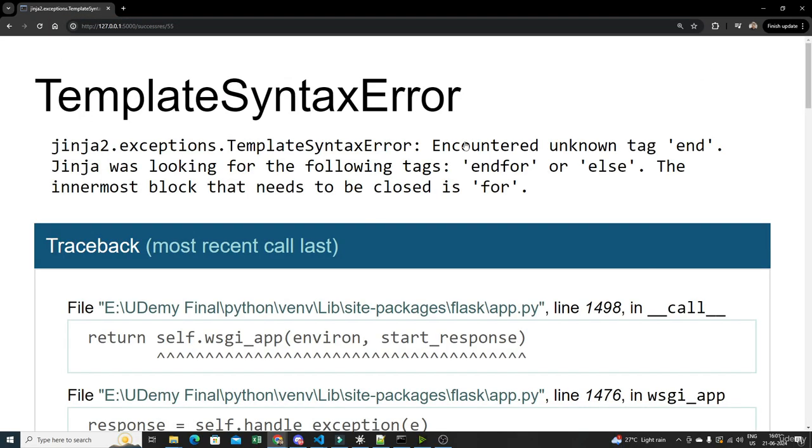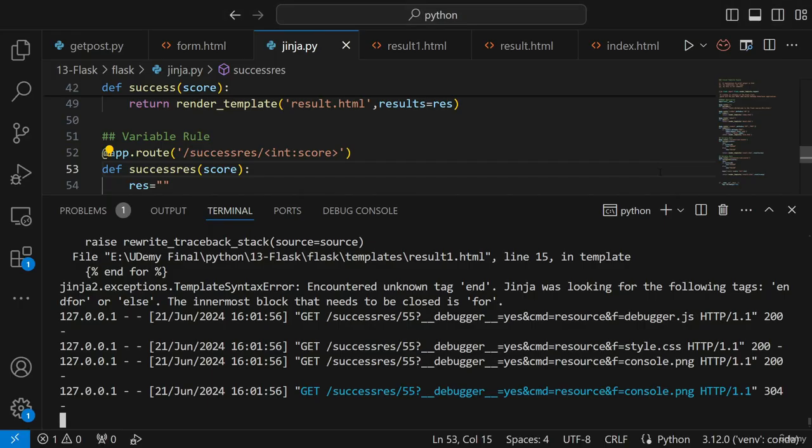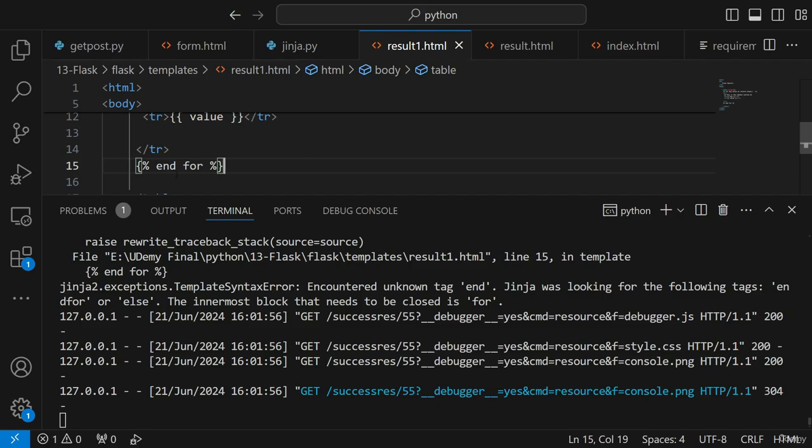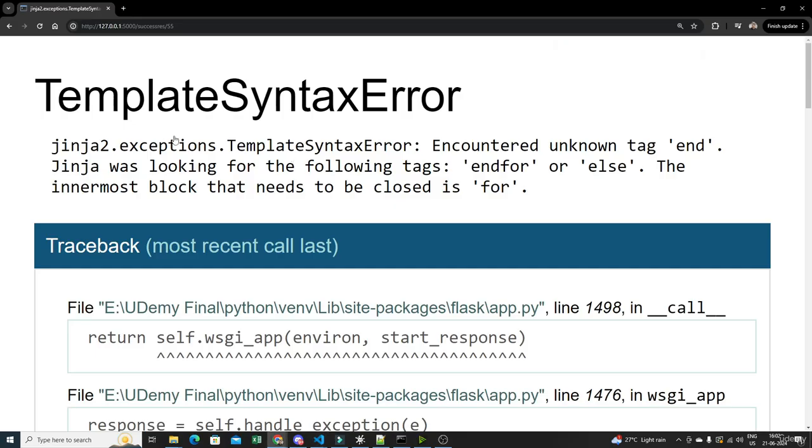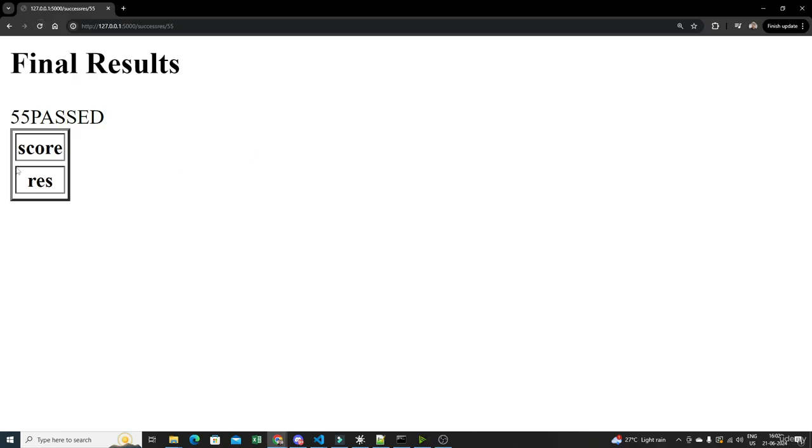Now see, it says an unencountered tag, and Jinja was looking for the following tag: endfor or else. So what did I write? I made a space between them. It should be endfor. Now it should work fine. Let's reload it. So here you can see score 55, passed.